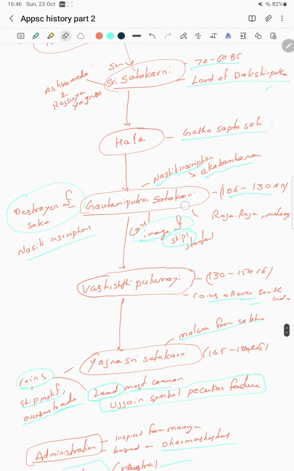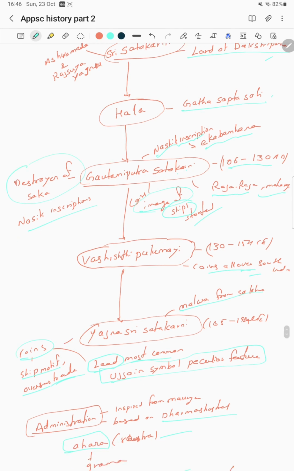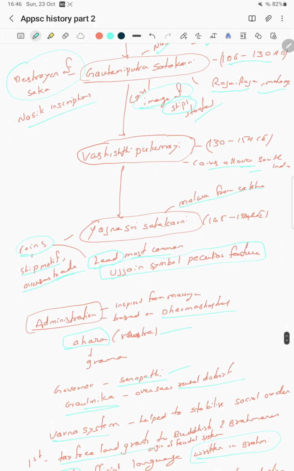Gautamiputra Satakarni introduced images of ships on the coins. He is regarded as Raja Raja and Maharaja Vasishthiputra Pulumavi. The coins are found across South India. Next, Yajnasri Satakarni recovered Malwa from the Shakas. His coins with ship motifs were used for overseas trade. Lead is the most common coin, and Ujjain is a symbol of peculiar feature.